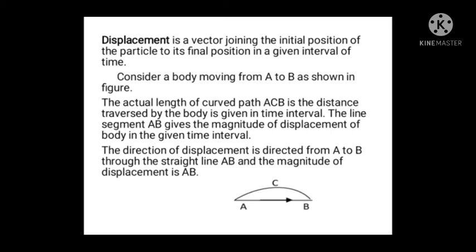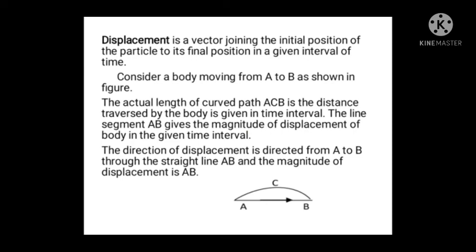So displacement has both magnitude and direction. So we can say displacement is a vector joining the initial position of the particle to its final position in a given interval of time.